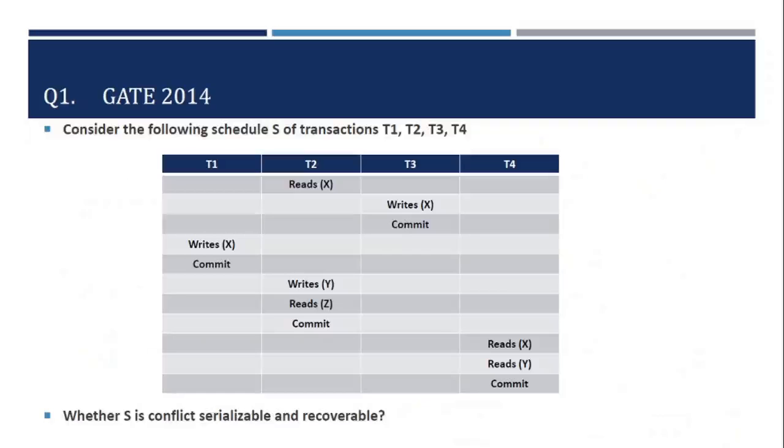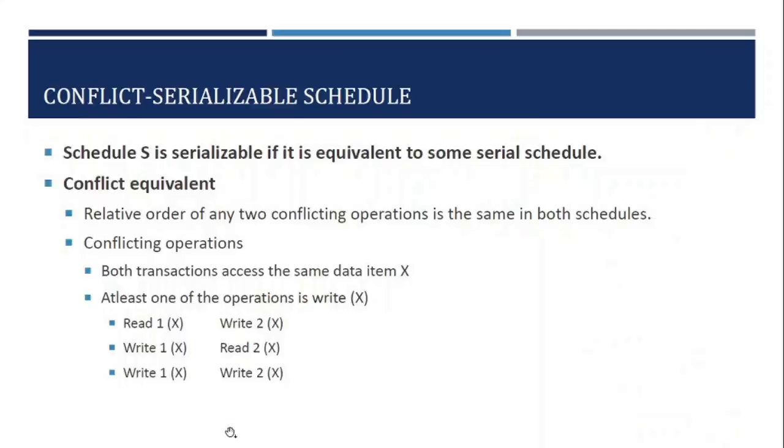So the first part of the question is whether S is recoverable. Yes, it is recoverable. So let us move on to the second part of the question, which is whether S is conflict serializable. So what do you mean by a conflict serializable schedule?